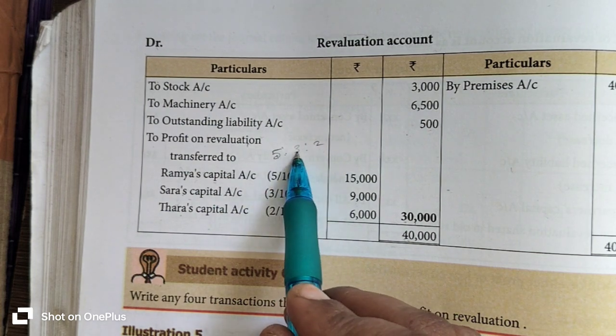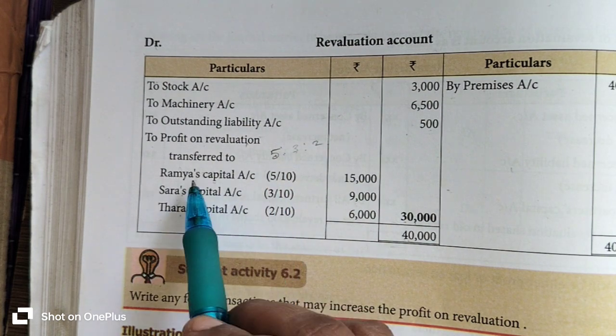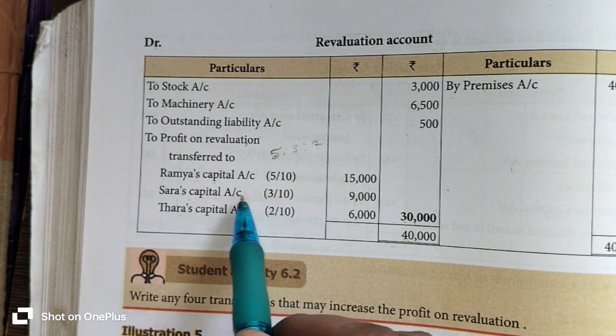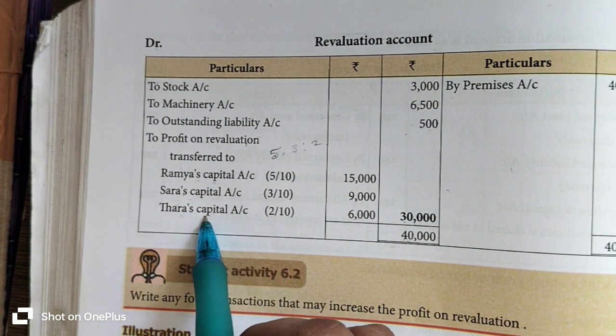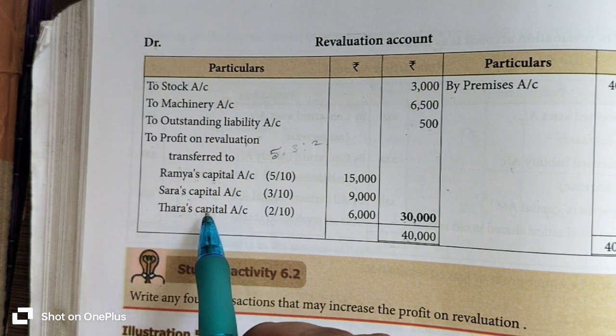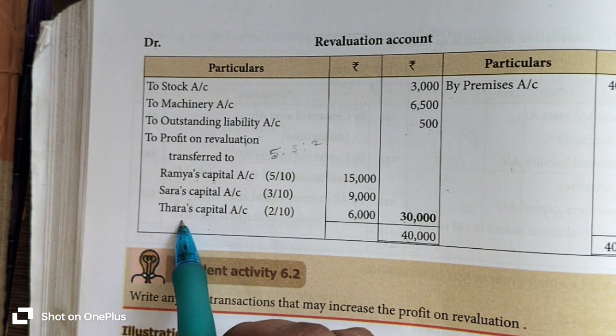So 5 plus 3 plus 2 is 10. So 5 by 10 for Ramya's capital, 3 by 10 for Sara's capital, 2 by 10 for Tara's capital. We transfer the profit on revaluation to all partners' capital accounts.